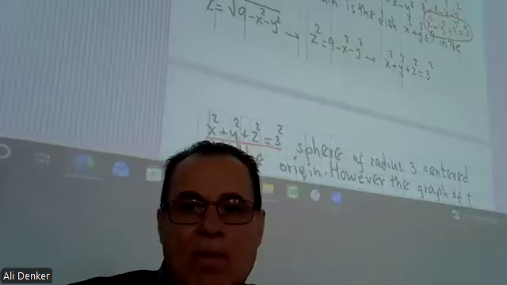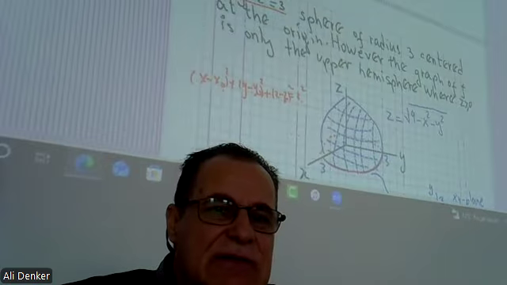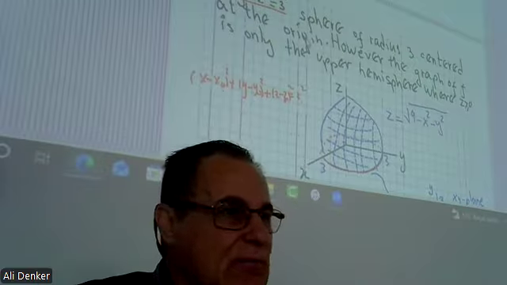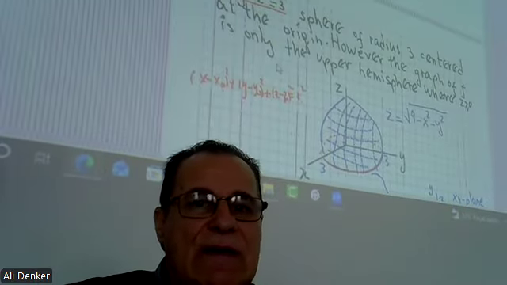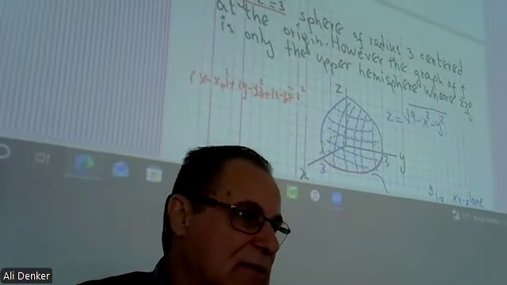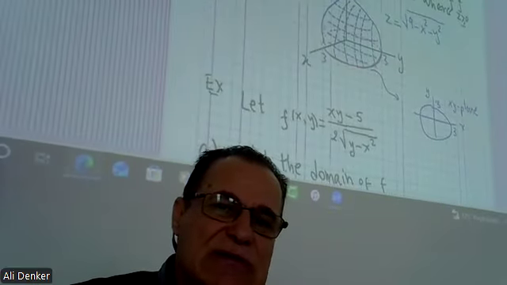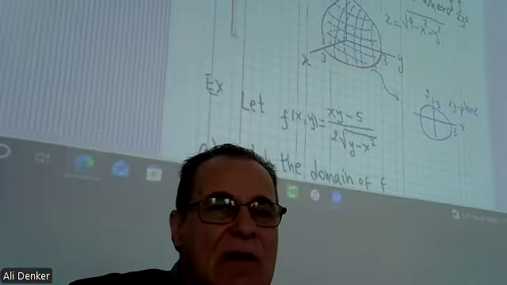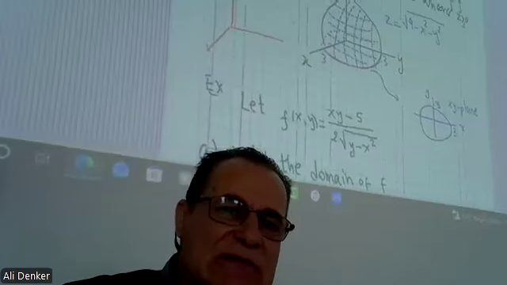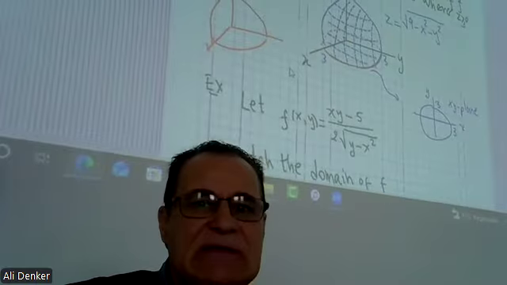Okay. And the picture is a sphere of radius 3 centered at the origin. However, the graph of f is only the upper hemisphere, where z is positive, as I explained to you. So the picture is something like that. When you have a sphere, you just draw it roughly like this. That's it. This is a sphere. Okay? This is a sphere.